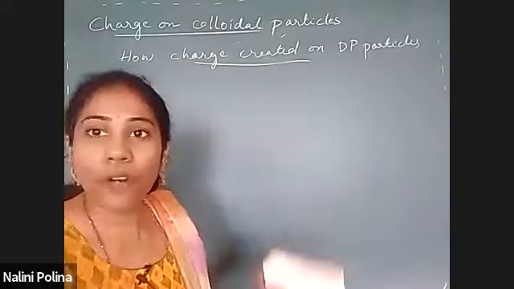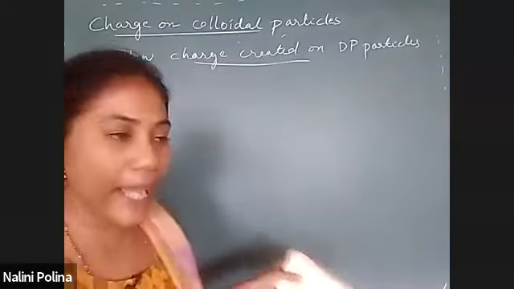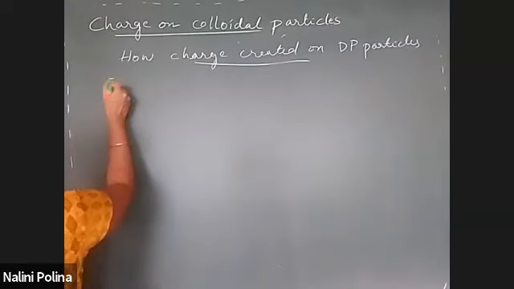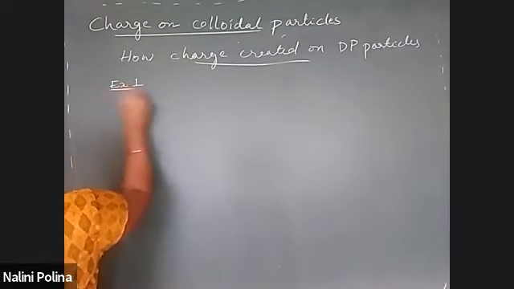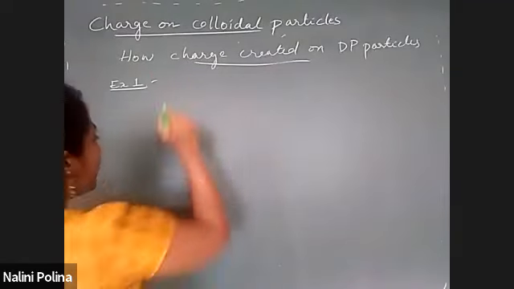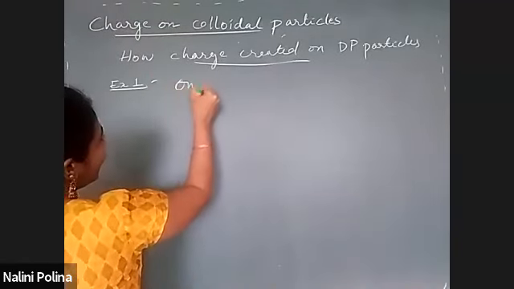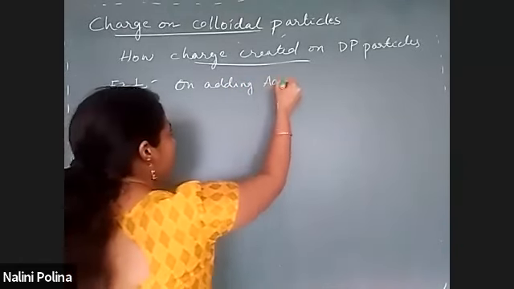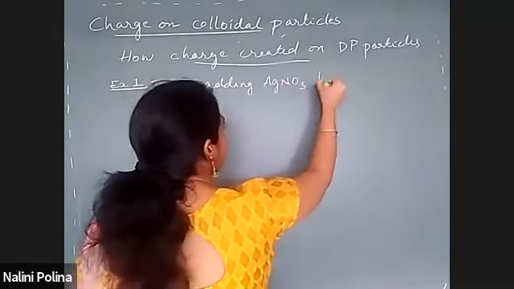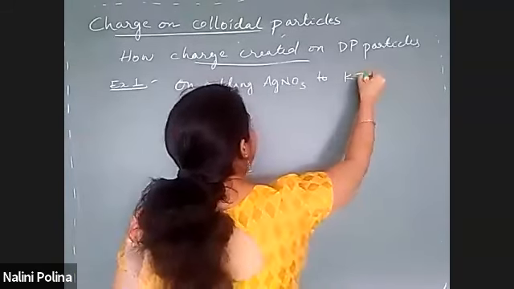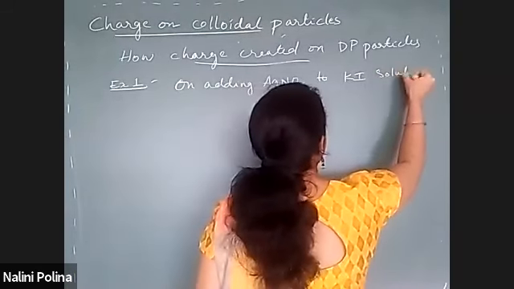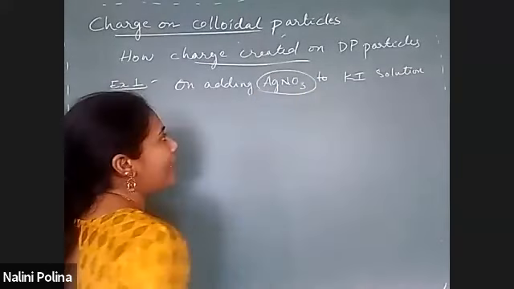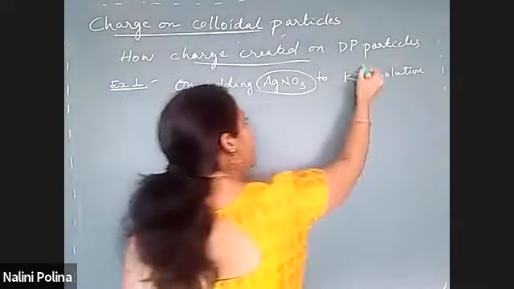See here, I'll go with one example. I'm trying to prepare one colloidal solution. Example one: I am adding AgNO3 to KI solution.